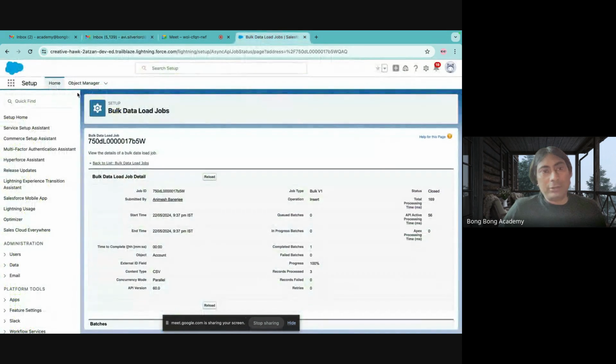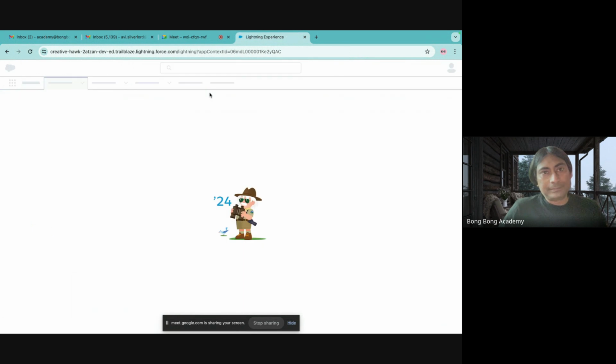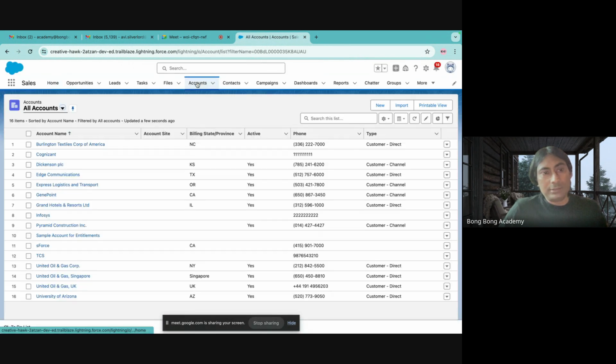So after you import it, if you go back to this sales app and go to accounts, now you see TCS, Infosys, and Cognizant have also come. So the values from an Excel sheet can now be imported into Salesforce. Similarly, you can export values from Salesforce into CSVs also. We'll discuss this later.